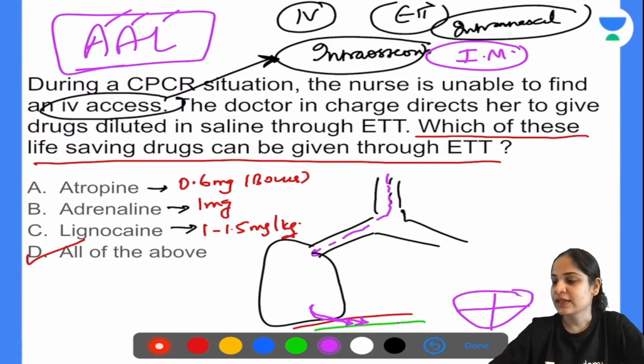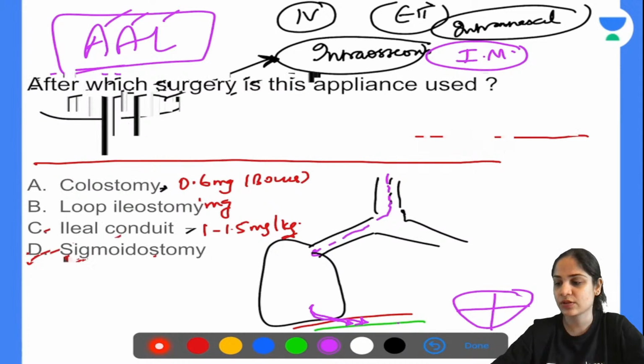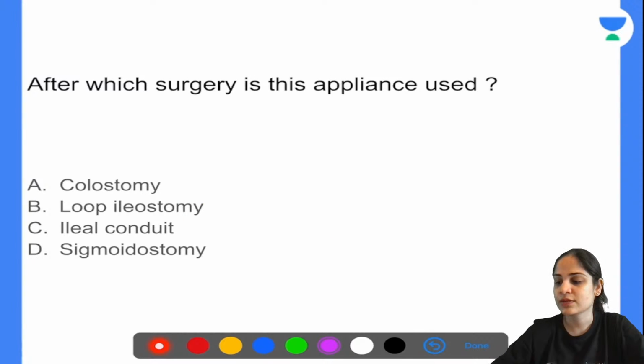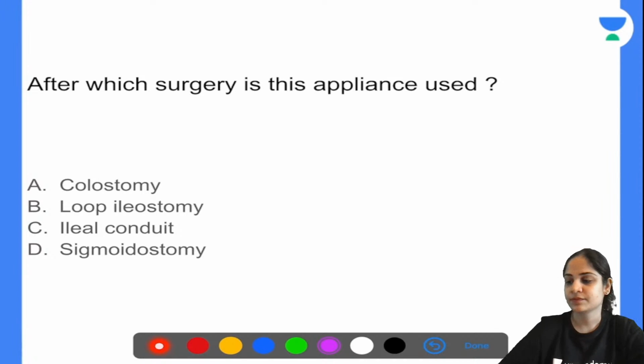After which surgery is this appliance used? So I am showing you the picture of the appliance. It's on the next page. Colostomy, loop ileostomy, ileal conduit, sigmoidostomy. This one. I'm just changing the question a little bit. After which surgery is this appliance not used?